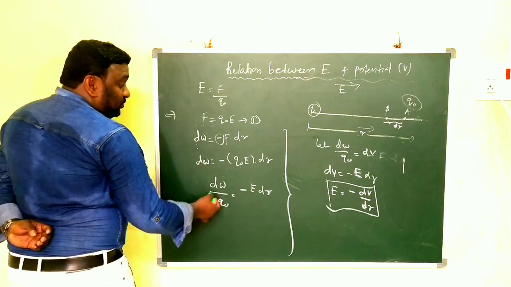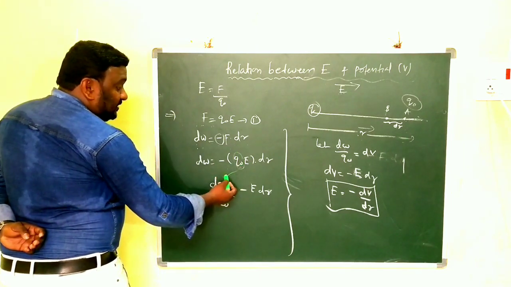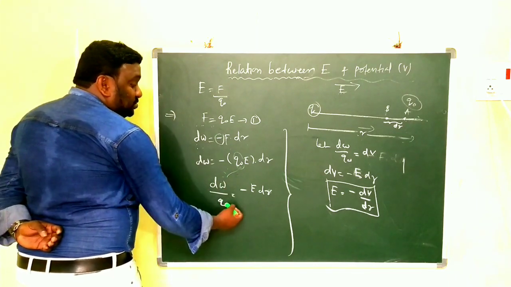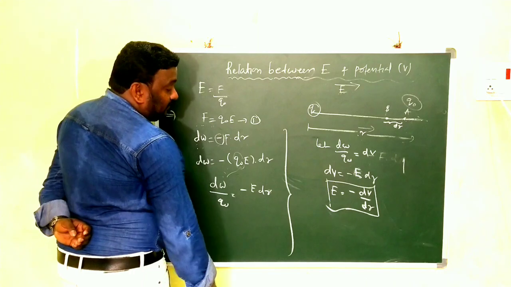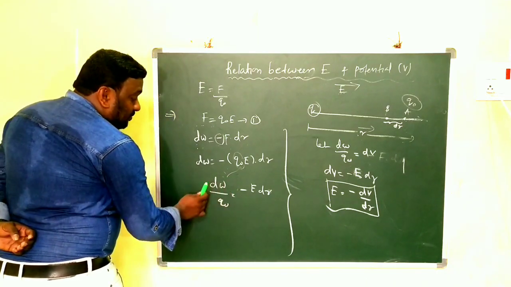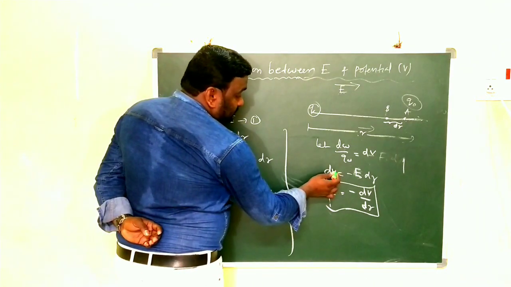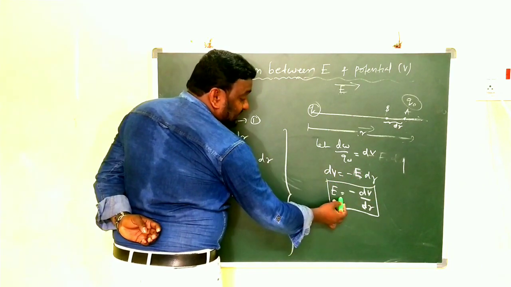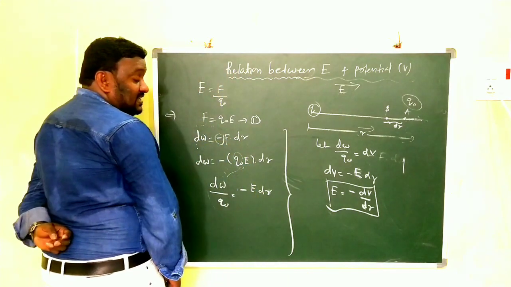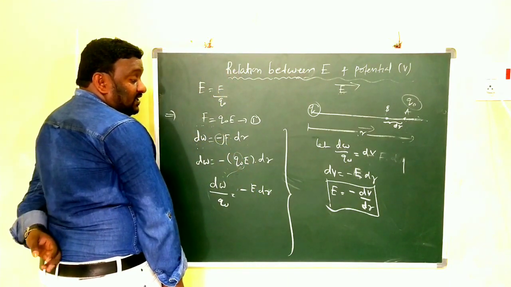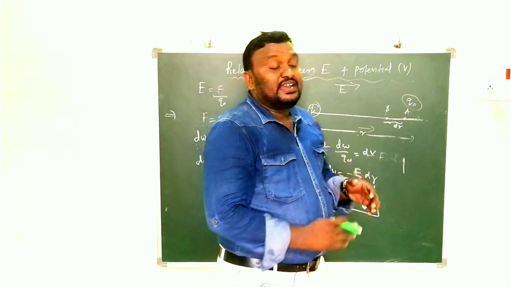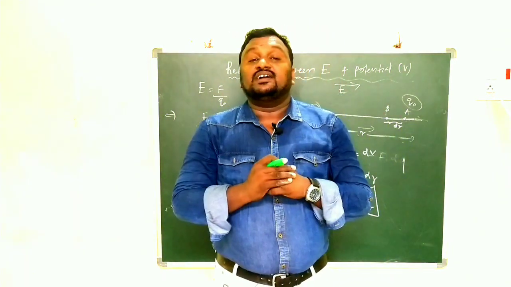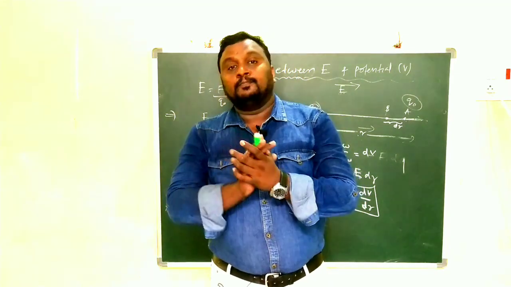Clear? After that, we bring Q naught to this side, dividing. dW by Q naught is equal to minus E into dr. From that, dW by Q naught is dV. So dV is equal to minus E into dr, and E is equal to minus dV by dr. That means electric field intensity is nothing but the negative of the potential gradient. So this is the relation between E and V.